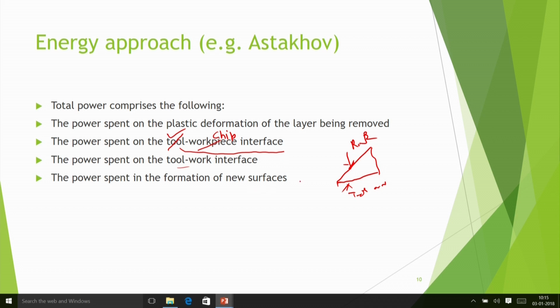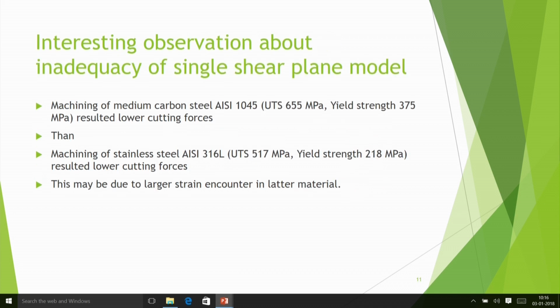Then power is spent in the formation of new surfaces. That power also, he said, should be considered, like you saw that in Atkins' analysis also, that type of power was considered. So that is the approach of Astakhov. And then he also pointed out an interesting observation about the inadequacy of the single shear plane model.